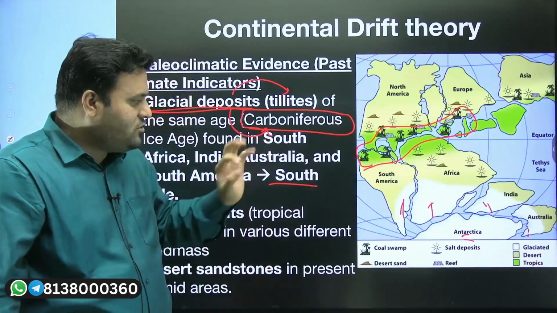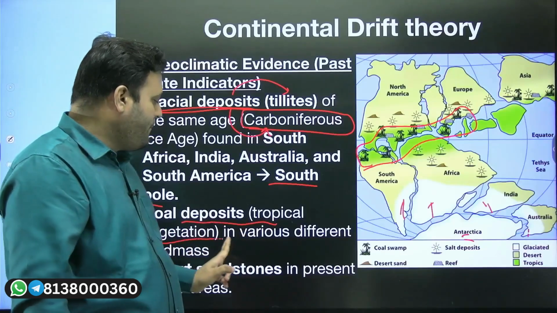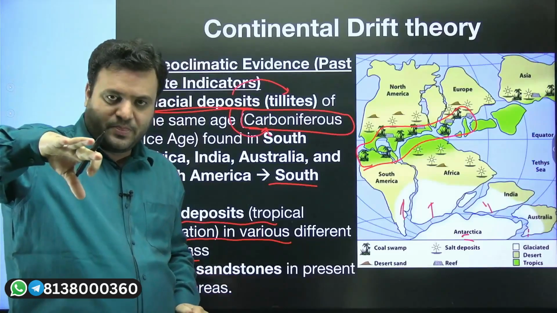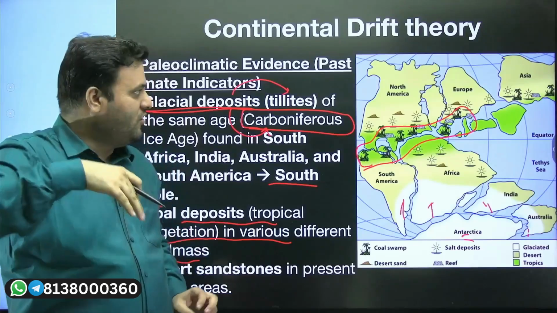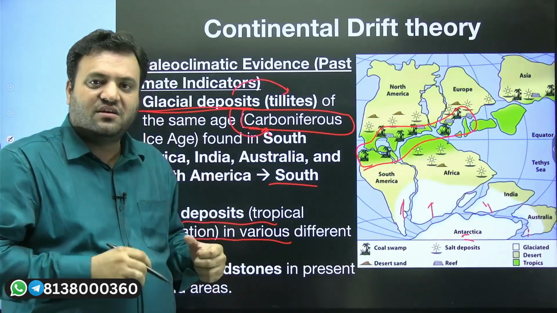So he tried to explain that these coal deposits were basically the result of tropical vegetation, and that vegetation which has been buried over the time period, and as a result of the burying of this tropical vegetation we had a coal deposition.